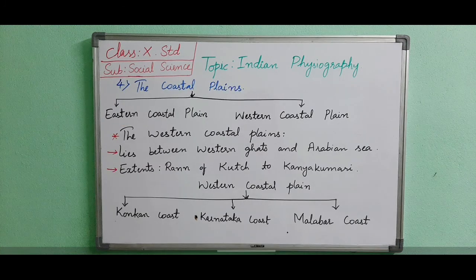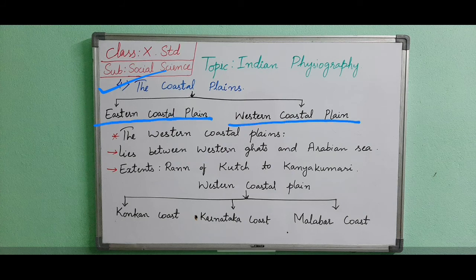Now, the fourth physical division of India is the coastal plains. The plateau of peninsular India is bordered by coastal plains on either side. It extends from the Rann of Kutch in the west to the delta of the Ganga in the east. The Rann of Kutch is a place in Gujarat, and the Ganga river originates from the Uttarakhand state. The coastal plains can be divided into 2 parts, the western coastal plain and the eastern coastal plain.